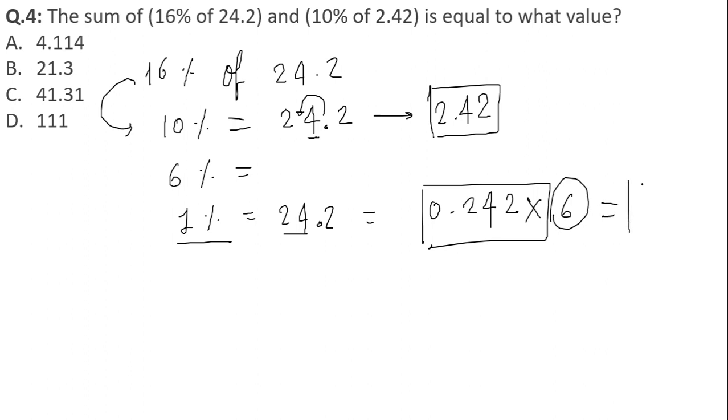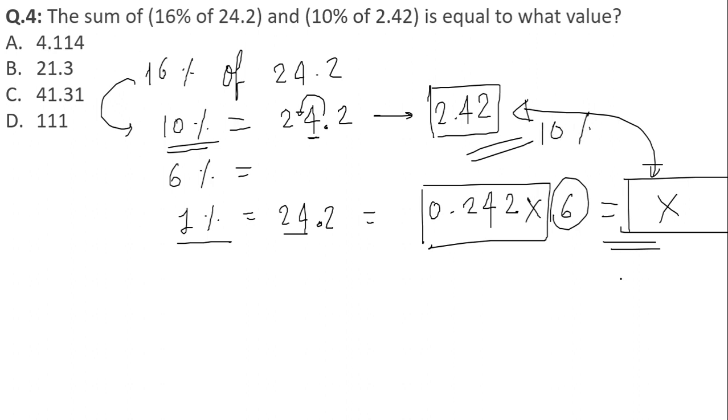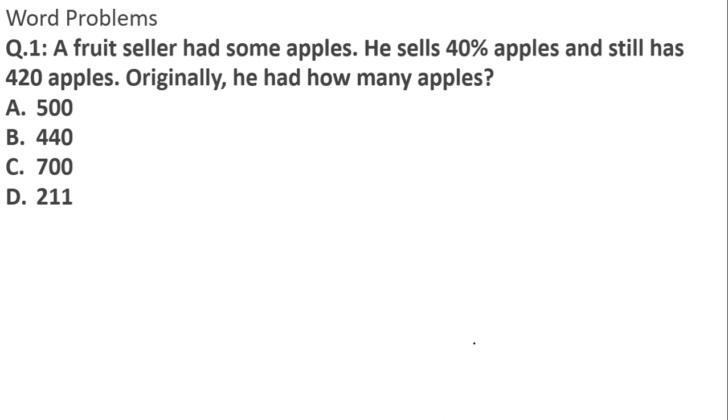Whatever value comes here, for example x, I'll add this x value with this 2.42, which is the 10%. So 10% plus 6% will give us 16%. Similarly, if they ask us 24%, we'll first find the 20% plus 4%. To find the 20%, I'll first find the 10%. This is how you calculate the percentage. Moving on to the next question, students. These types of word problems can be asked in your examination.